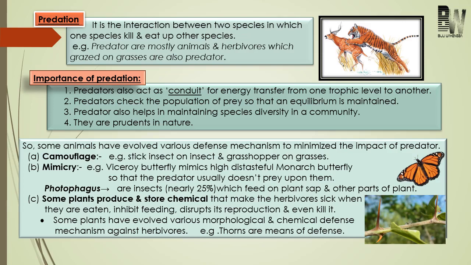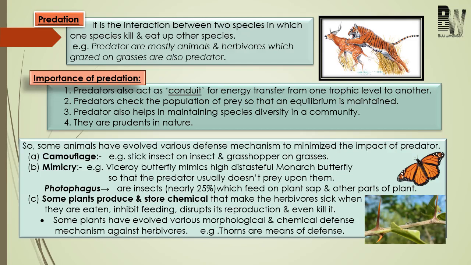In the presence of that predator, the intensity of competition among the species decreases, and the species can defend themselves from the predator. So diversity can be maintained. That is, predators help in maintaining species diversity.